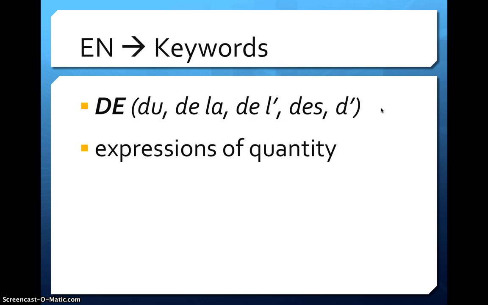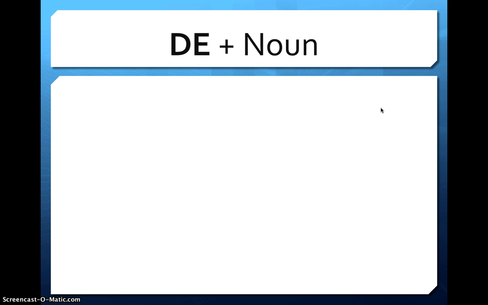Expressions of quantity. Alright, quantity means how much. And we're going to give you some examples of quantity. And anytime you see a number, you're going to need to use the pronoun en. One thing I want to tell you right off the bat, you cannot use en to replace a person. So that's important to know.